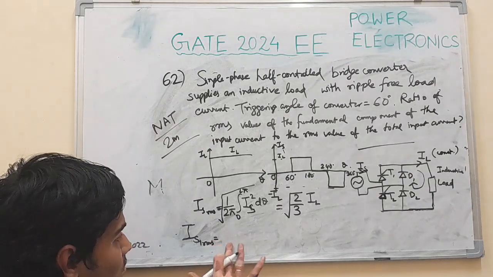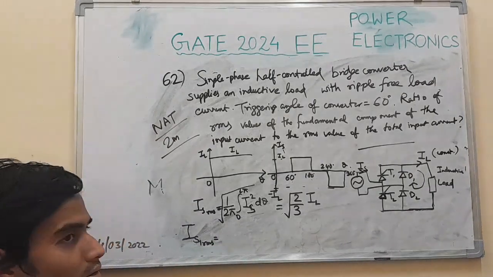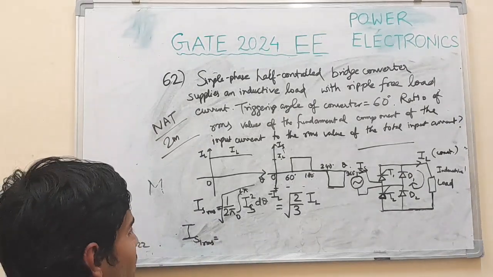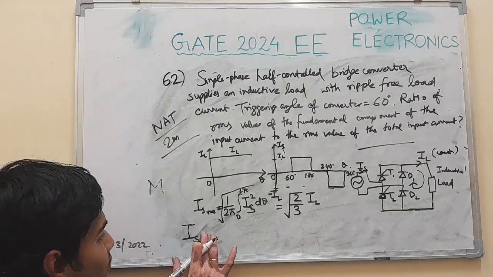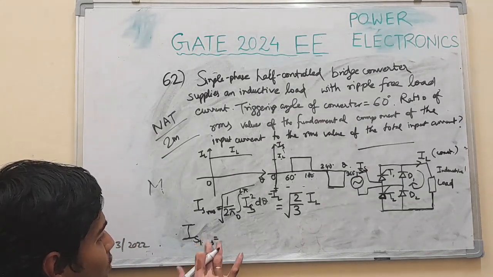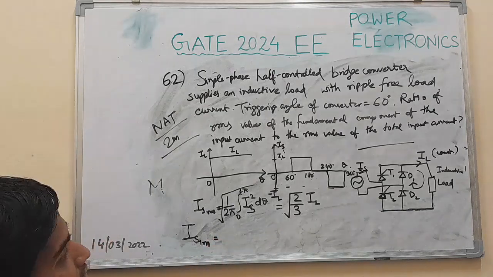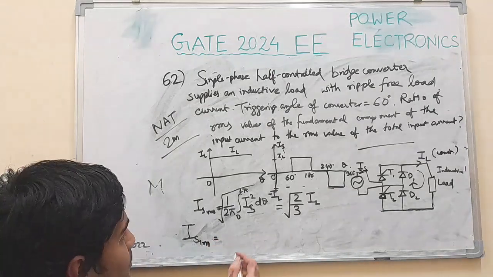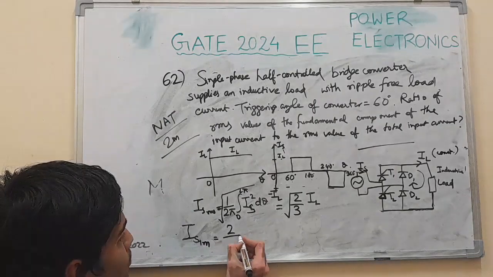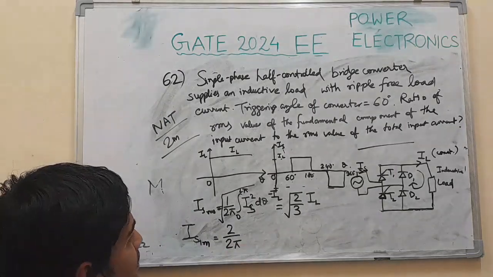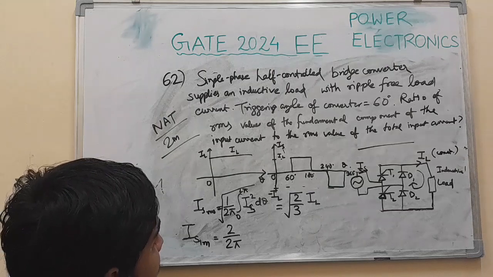The fundamental component RMS will come later. First we find the maximum value. Maximum value IS1m will be given by 2 by 2 pi.